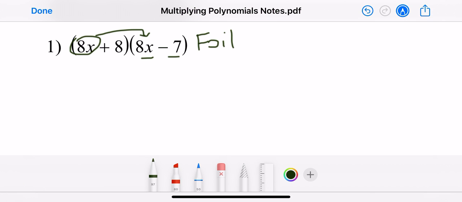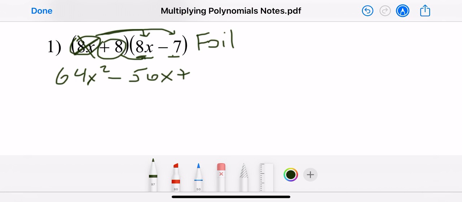So 8x times 8x is 64x squared. All right, then we'll go to the second term where we'll do 8x times negative 7 for a negative 56x. Once we're done multiplying this first one out to both terms, we don't need it anymore. Then we'll move to the second term, positive 8. Positive 8 times 8x is positive 64x. And then positive 8 times negative 7 is negative 56 again.